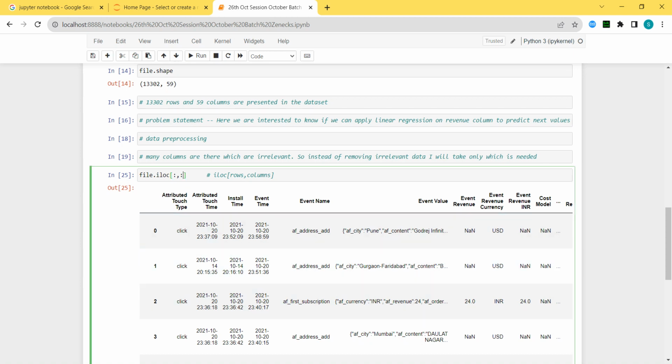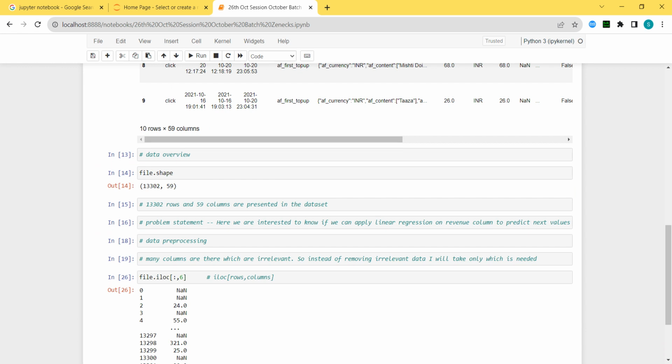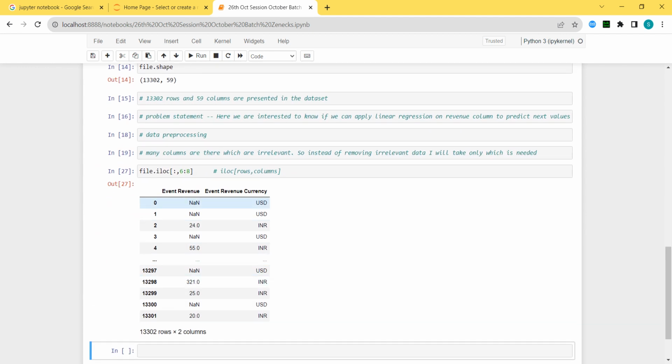But I don't want all the columns. I want all the rows, but only a few columns. Which column do I want? Let's say the sixth column. So here is the sixth column, sir. If I want multiple columns, let's say from sixth till eighth column I want. So sixth and seventh are visible, and we can use this particular technique to extract the data.